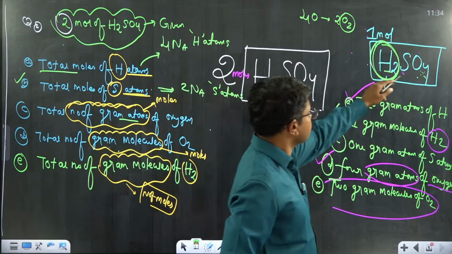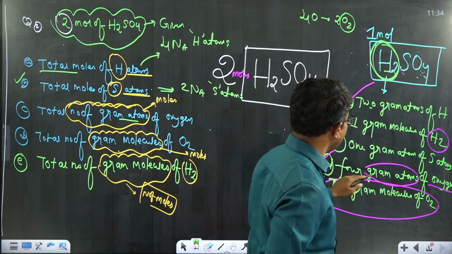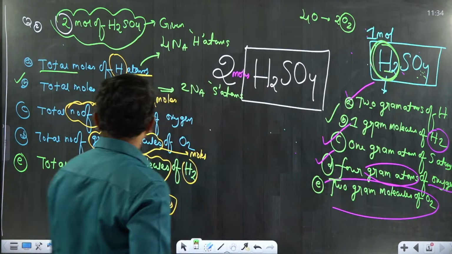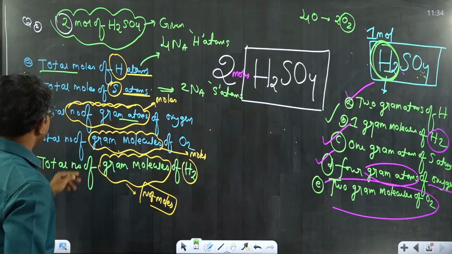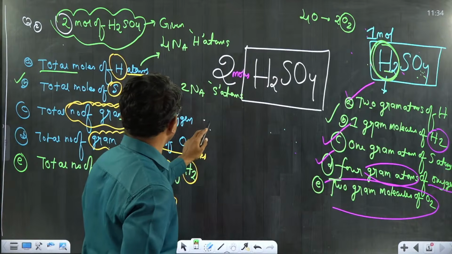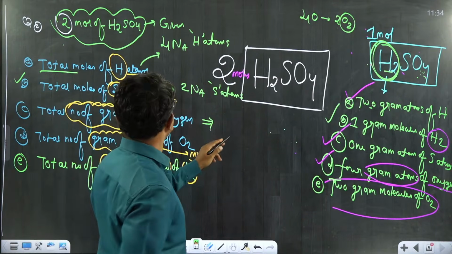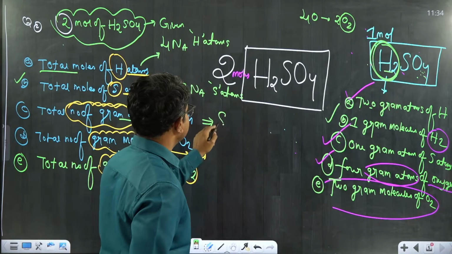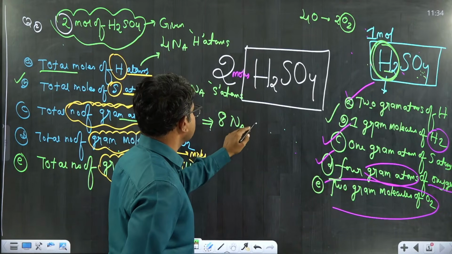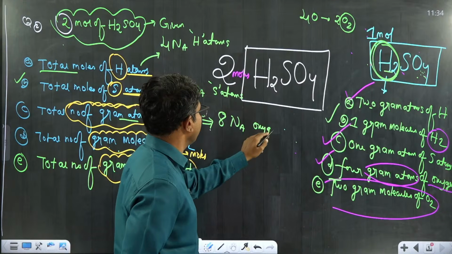Next, total number of gram atoms. 1 mole of H2SO4 contains 4 gram atoms of oxygen. Now, how many gram atoms of oxygen will be contained in 2 moles of sulfuric acid? Altogether, we will have 8 Na oxygen atoms. I hope you are following.